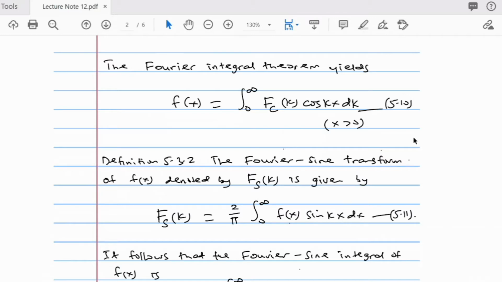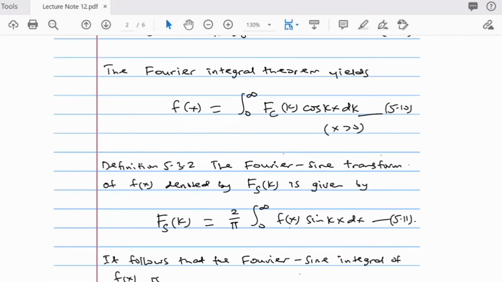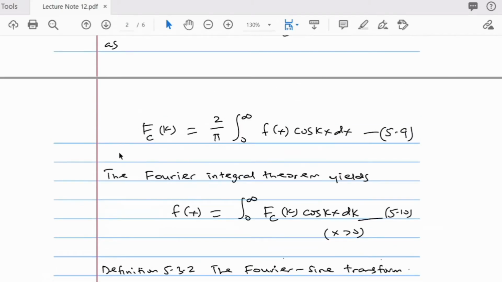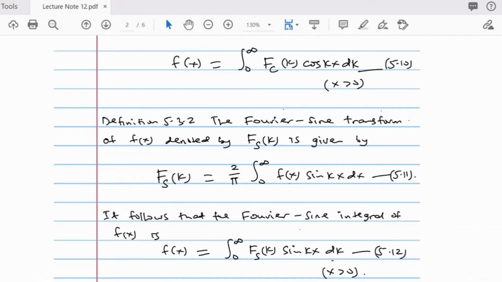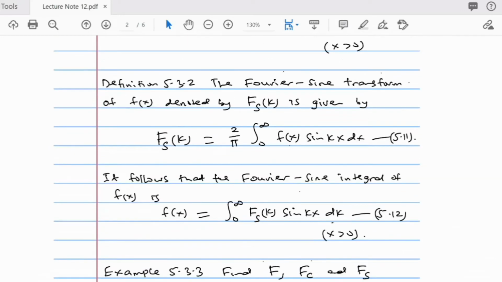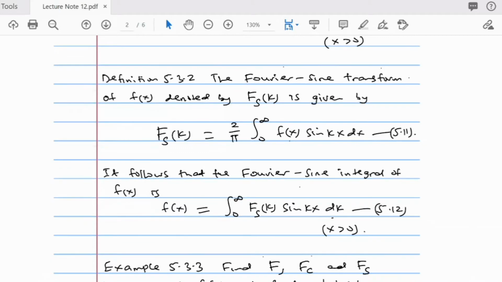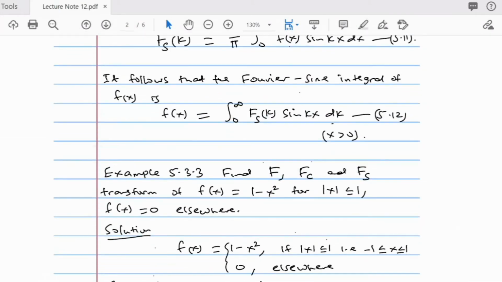That is the difference between the Fourier cosine transform 5.9 and the Fourier sine transform 5.11. It then follows that the Fourier sine integral of the function f is this. You just replace the Fourier transform with the Fourier sine transform, and you are done.